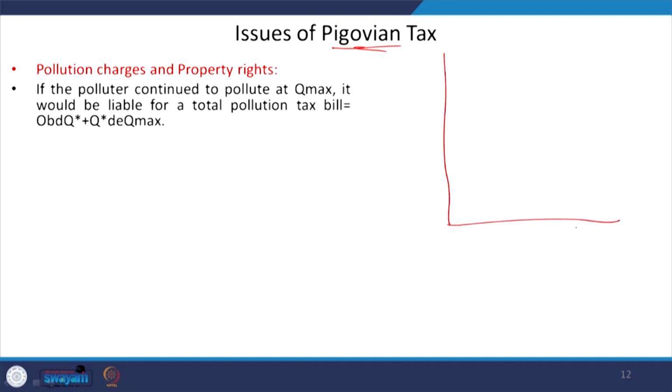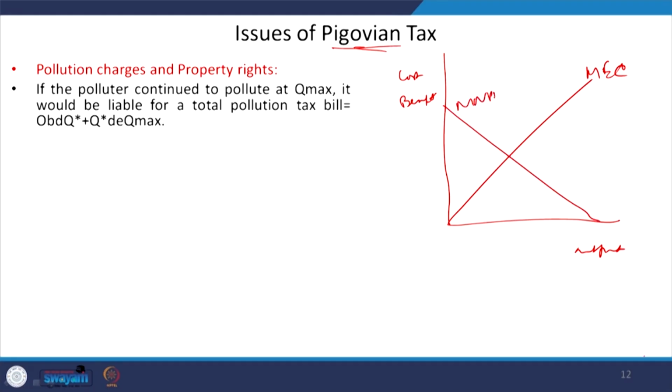So, as usual, we are trying to find the optimal level. This is your output, and this is your costs and benefits. This is your marginal external cost and this is your marginal net private benefit. Let us say this is 0, and this optimal level is known as the Q star level, that is the optimal level of output.